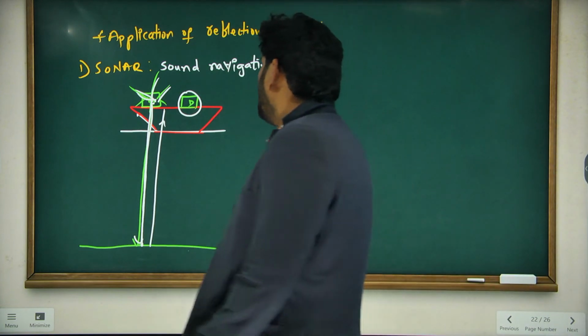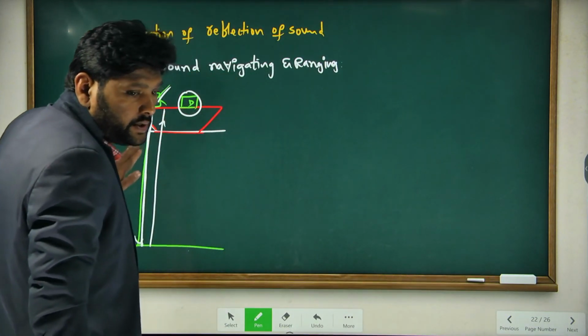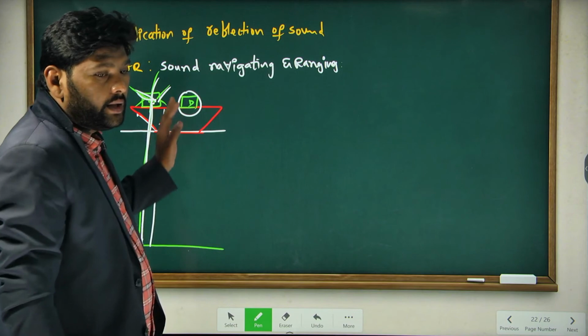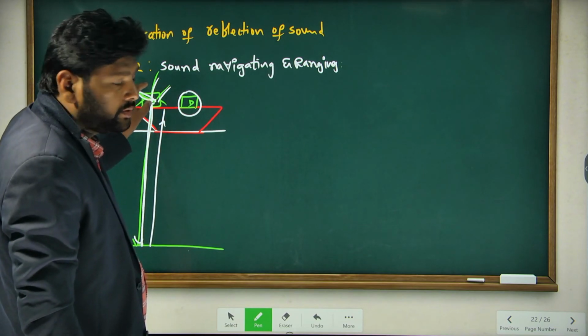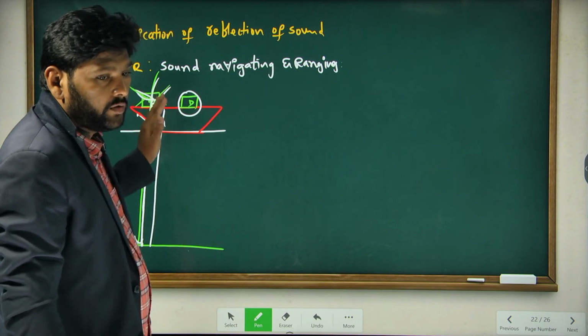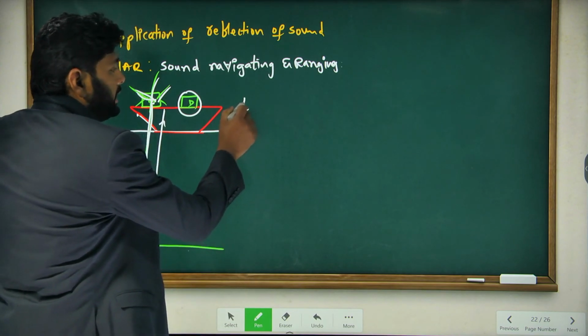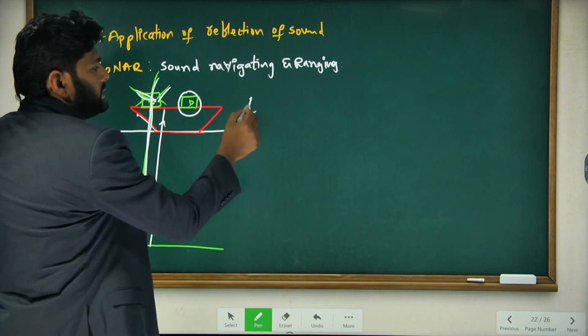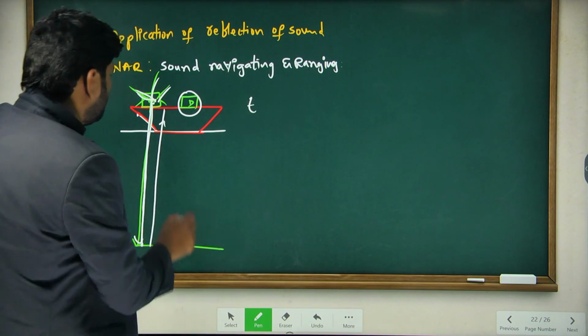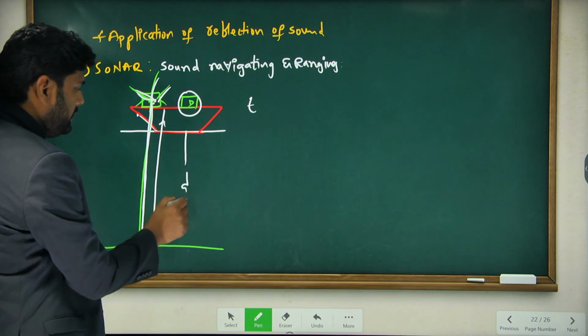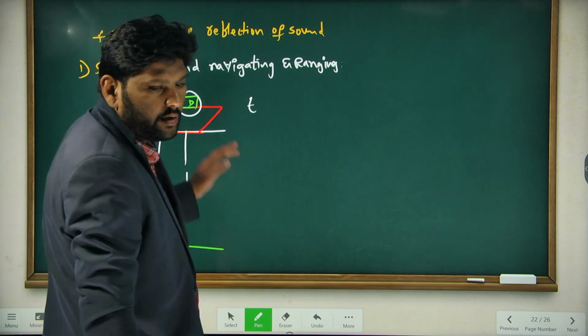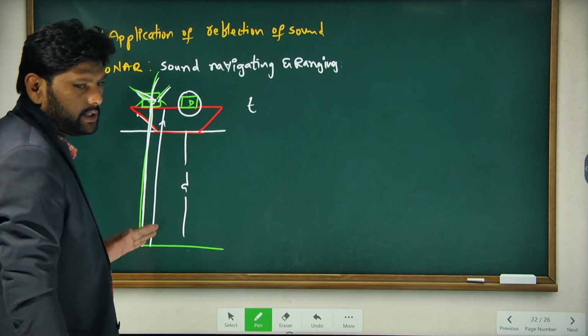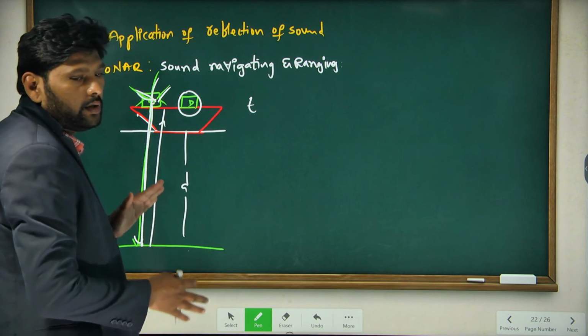Here they observe the time lapse between sending the sound wave and detecting it. We take the time lapse as t. Let d be the distance, the depth of the sea.